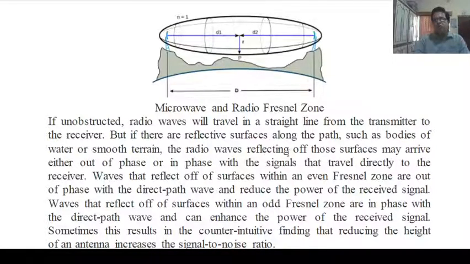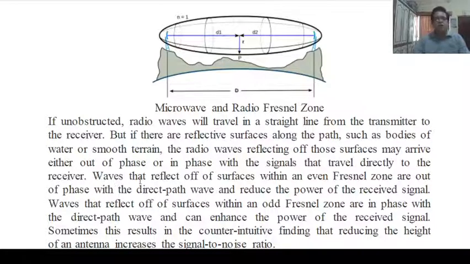The radio waves reflecting off those surfaces may arrive either out of phase or in phase with the signals that travel directly to the receiver. Waves that reflect off surfaces within an even Fresnel zone are out of phase with the direct path wave and reduce the power of the received signal.